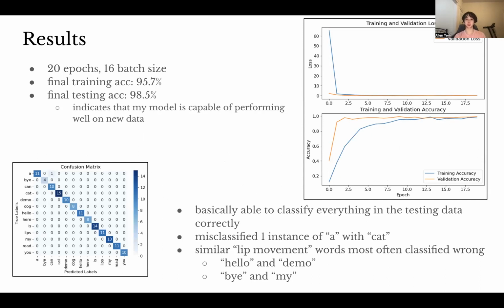Below, we have a confusion matrix. And in this confusion matrix for this model, we basically see that we can classify everything correctly, except for one instance of an A with a cat. And as I mentioned before, A and cat have similar lip movements. And I've also seen this trend in different models and confusion matrices where words with similar lip movements are classified wrong the most often.